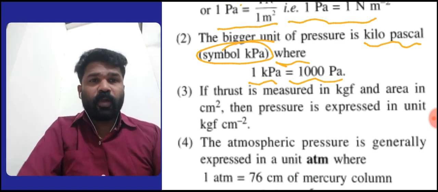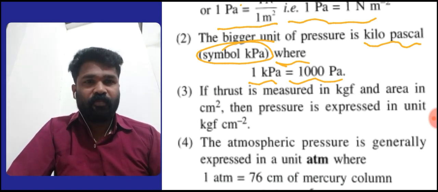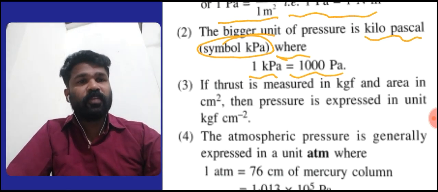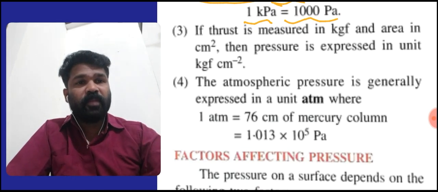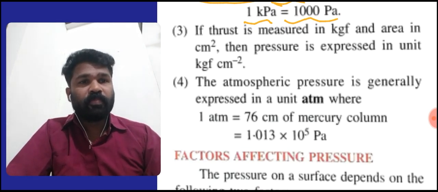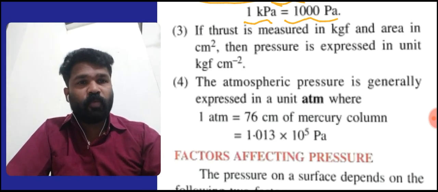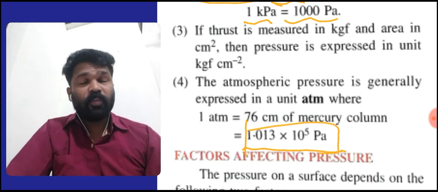Then the fourth one: the atmospheric pressure is generally expressed in a unit ATM, where 1 ATM is 76 centimeter of mercury column, which is equal to 1.03 into 10 raised to 5 Pascal. Okay, students, keep these points in your mind.